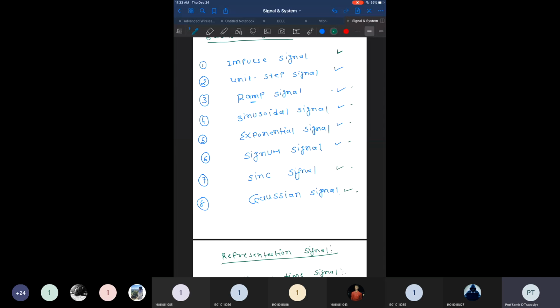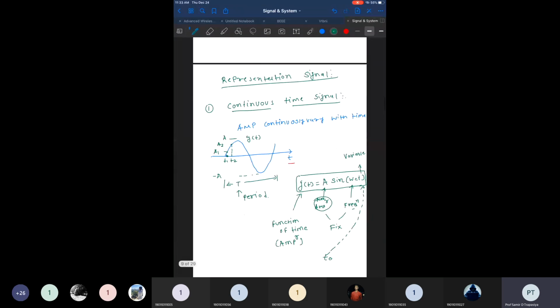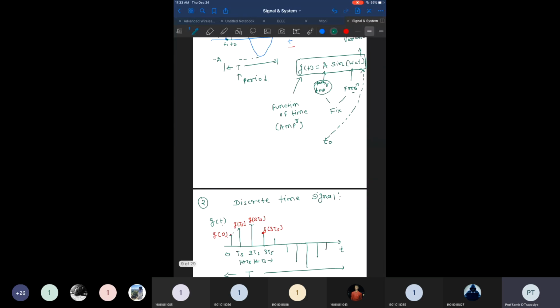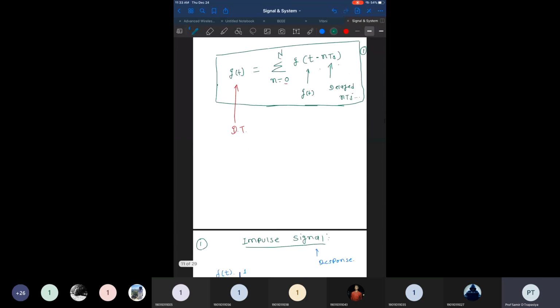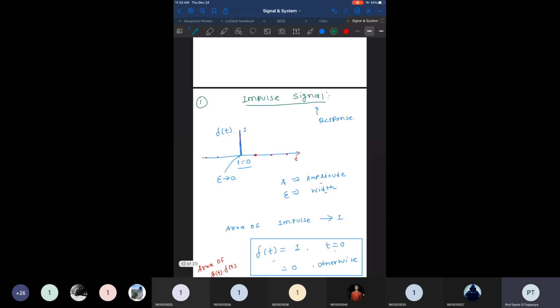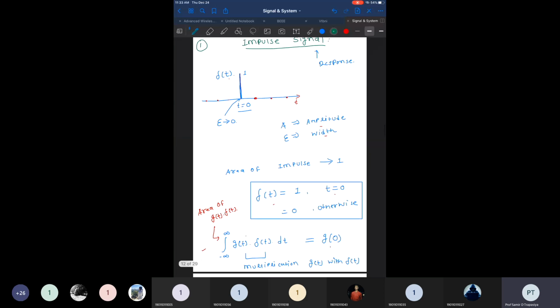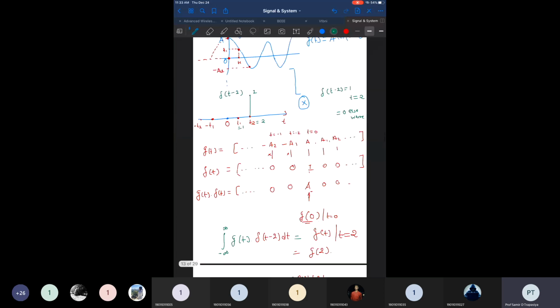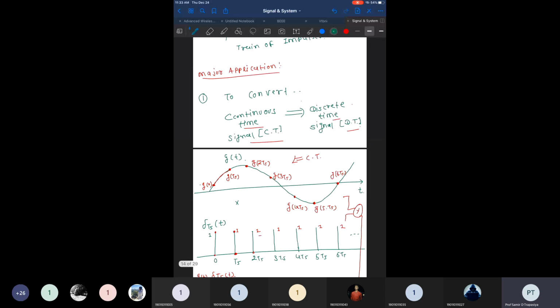In the same direction, we have discussed the continuous time signal and discrete time signal, and I emphasized the difference between them. Then we moved forward with the impulse signal, the first signal that we addressed in the last few lectures: how we can define the unit impulse signal, and what its important applications in communication are. All these parts we have already discussed in earlier lectures.